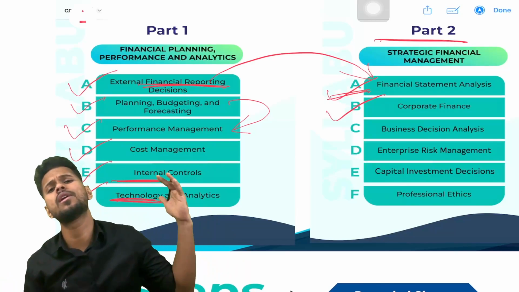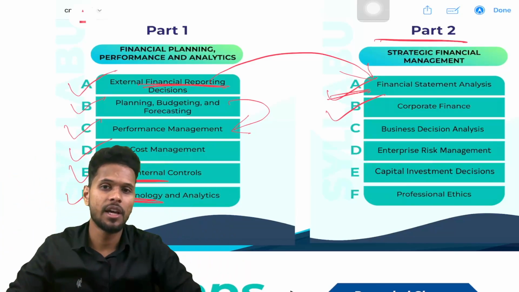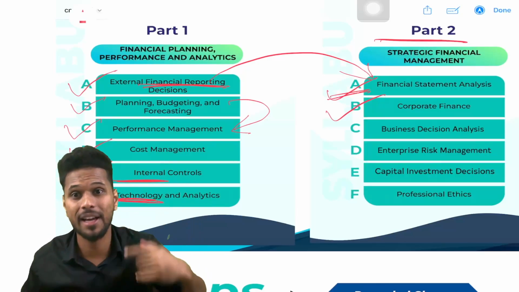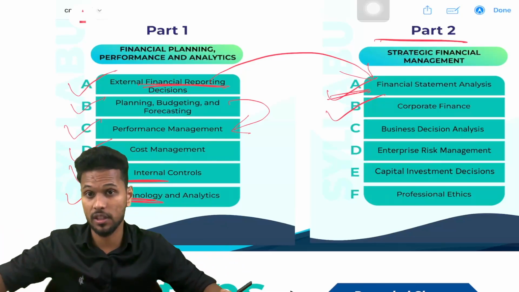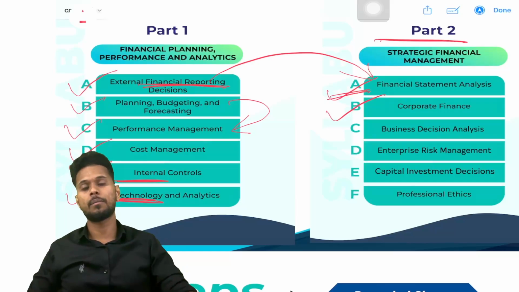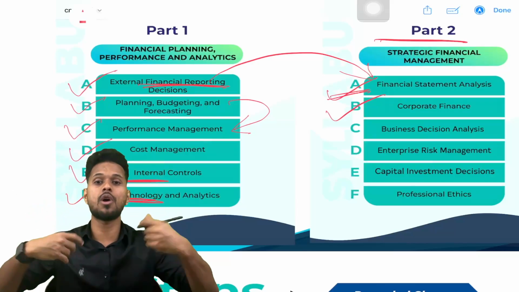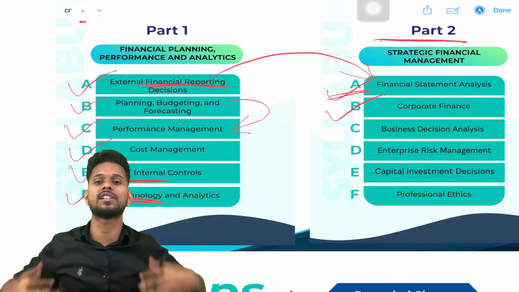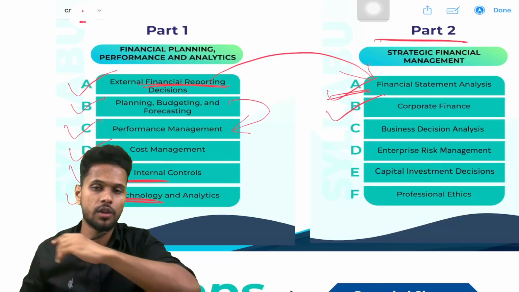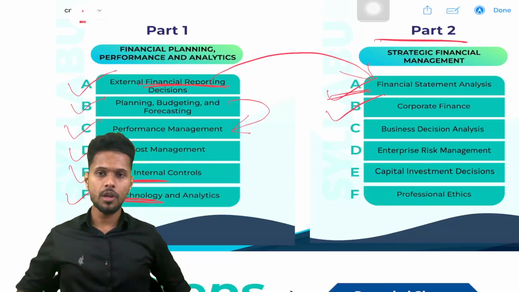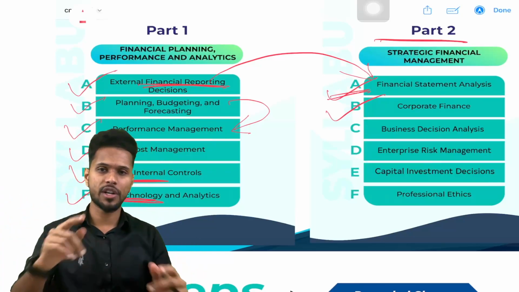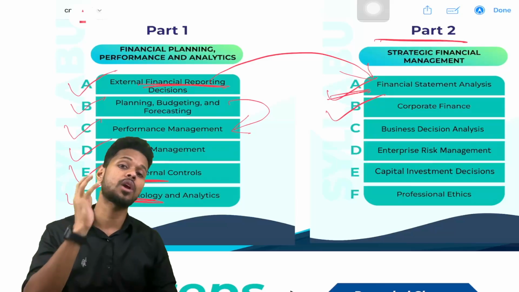Suppose you use a huge amount of loan, what will happen? If you are not able to repay all this loan, you will face bankruptcy, and you may get many financial troubles. That's the problem of using a huge amount of loan. But if you use a huge amount of shares, you are issuing the shares to the public and raising the fund, what will happen? They also become shareholders of your company. They also become owners of your company. So your profit should be divided among them also. So you will have only a smaller percentage ownership in your company. That's the problem of issuing more shares.